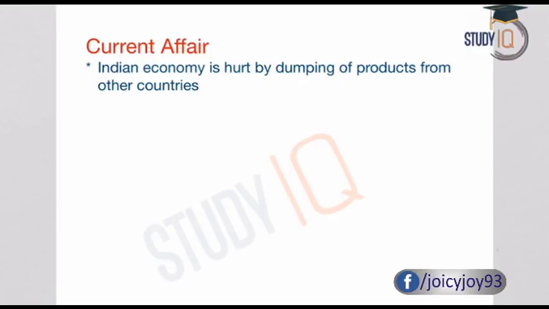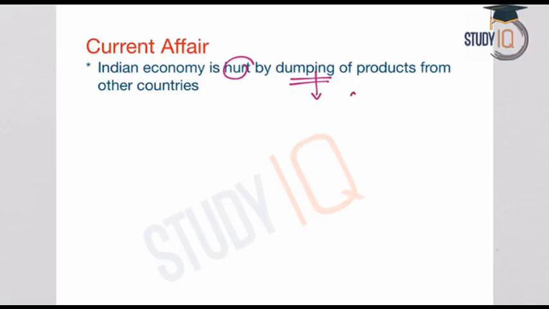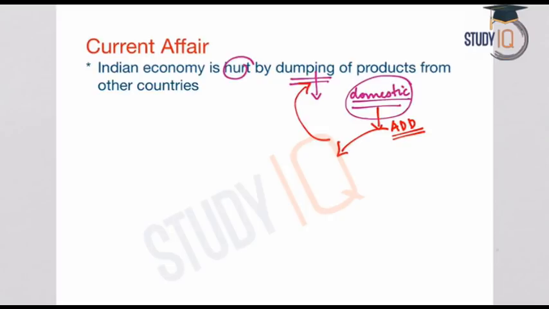So the Indian economy continues to be hurt by the dumping of products from other countries, and because of this dumping, the domestic manufacturers or the domestic industries in the country are harmed. So this requires a need for a clear procedure to levy the anti-dumping duties. The anti-dumping duties or the ADD must be properly levied, and this is the solution to the problem of dumping from other countries which affects the domestic industries or the domestic producers.